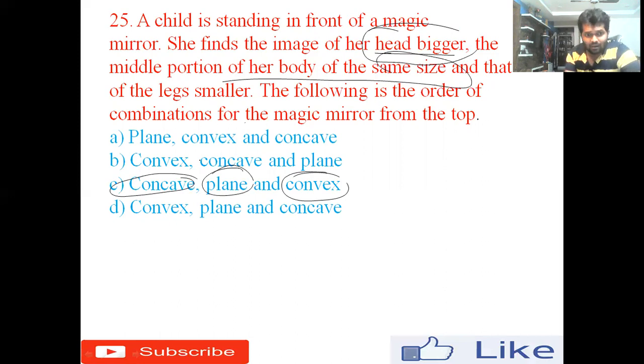So here also in option B, it is convex, concave, plane. Option A is also saying plane, convex, concave. But according to the question, the orderly answer is: first one is concave because it will give you an enlarged image. Plane, it will give you the image as it is. Convex, it will give you the diminished or smaller images.